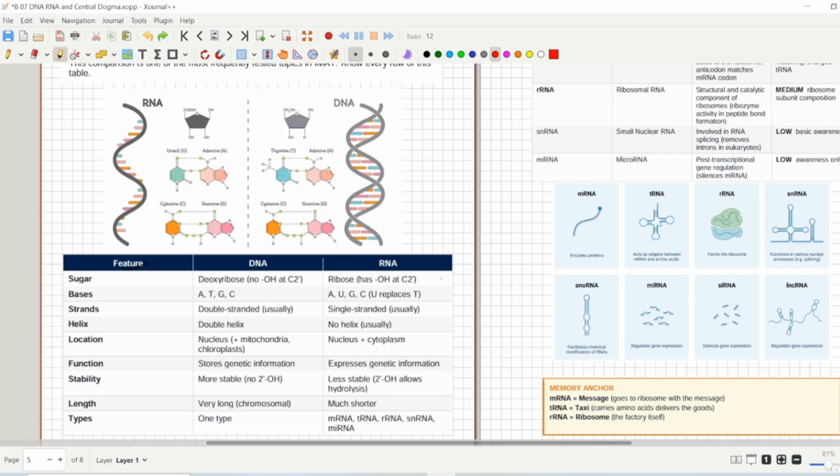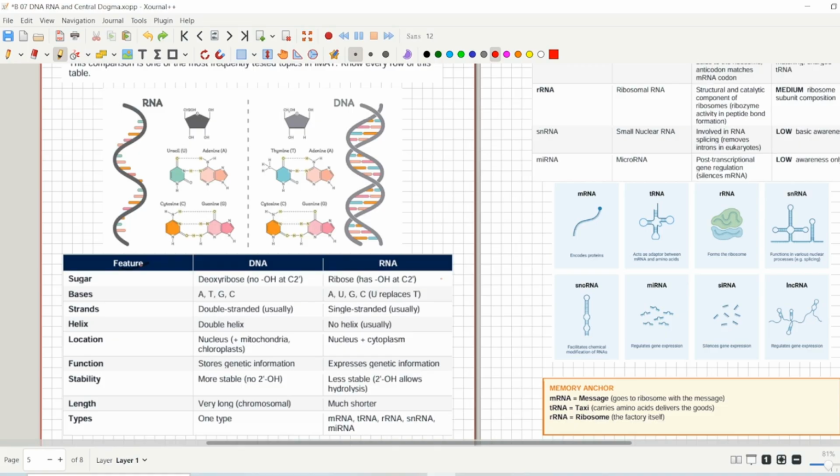We have already discussed that mitochondria and chloroplast are independent, they are self-replicating, they have their own DNA, they have their own ribosomes, so they can also live outside the cell. If we talk about RNA, then RNA is present inside the nucleus and also in the cytoplasm. We will discuss types of RNAs, and there are many types of RNA in the cytoplasm. The next thing is about the function. DNA stores genetic information while RNA helps you to express that genetic information. There are many types of RNAs and all of them will help you in the process of expressing the information that you have stored in the DNA molecules.